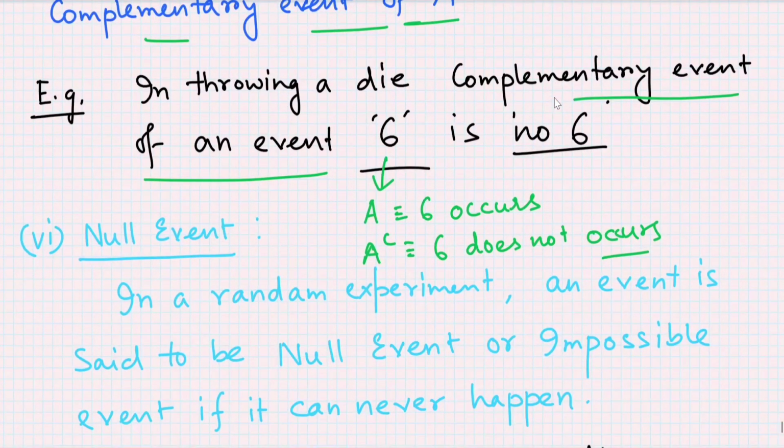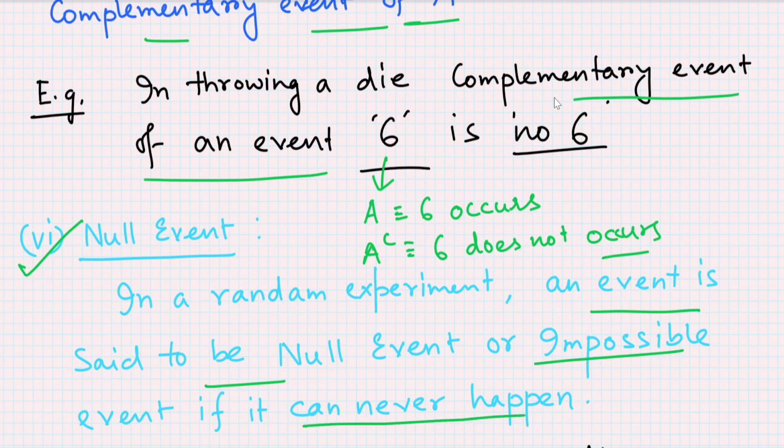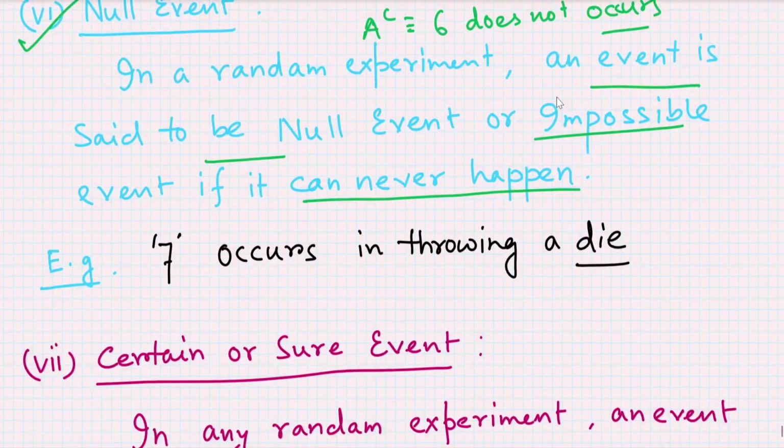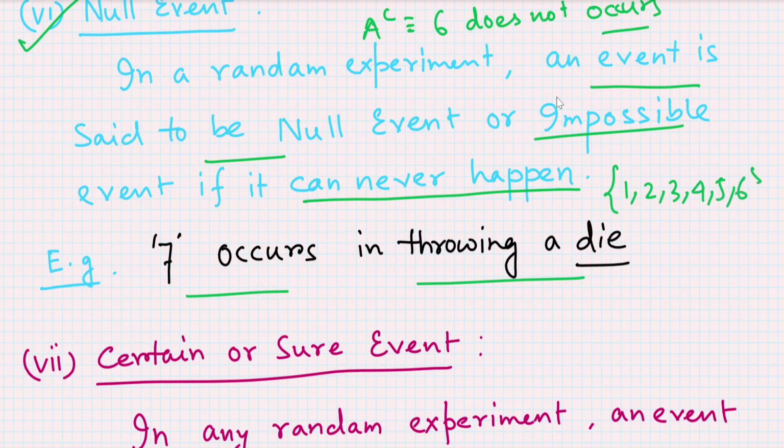Now the next event is null event. In a random experiment, an event is said to be a null event or impossible event if it can never happen. That means 7 occurs in throwing a die. We all know that in a die there are 6 faces, 1, 2, 3, 4, 5 and 6, but 7 is not included in the die space. So if we take the event 7 occurs, this is completely impossible. So this type of event is known as an impossible event.